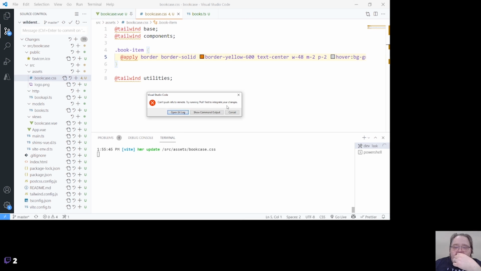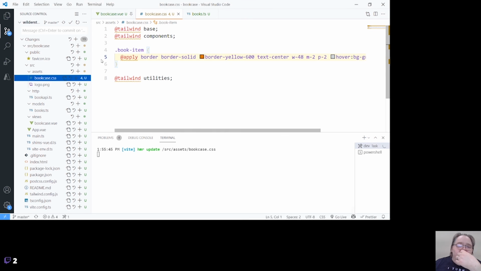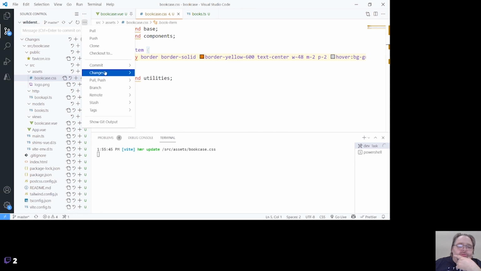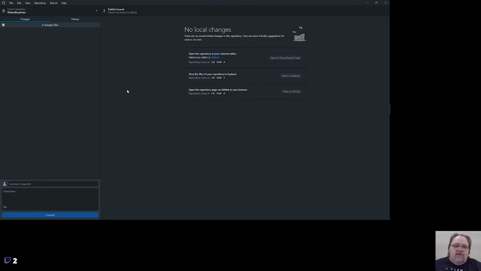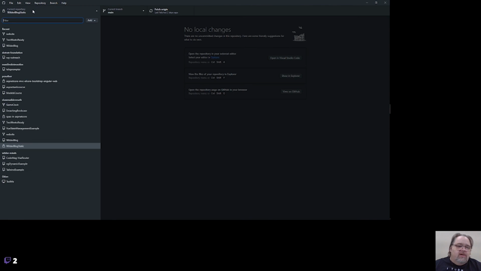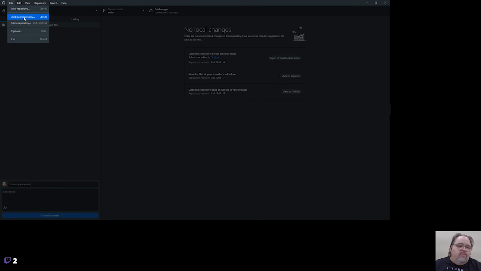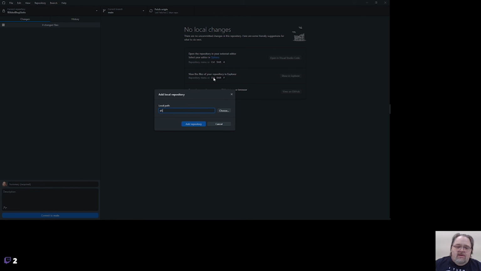And it does not like. Well, there shouldn't be a pull. Oh, there is a pull. Yeah. When I created it, it added a couple of files. Huh. So let's use the tried and true GitHub when the code one isn't working the way we want it to. So I'm going to open up a repository, projects, WilderStream.